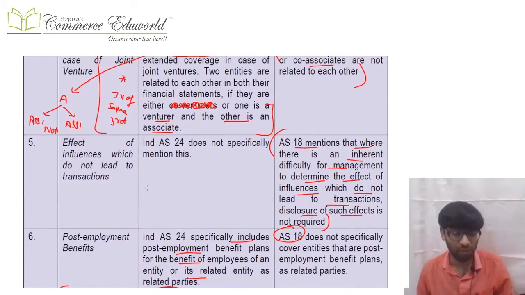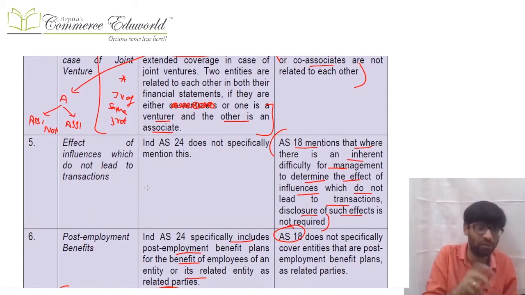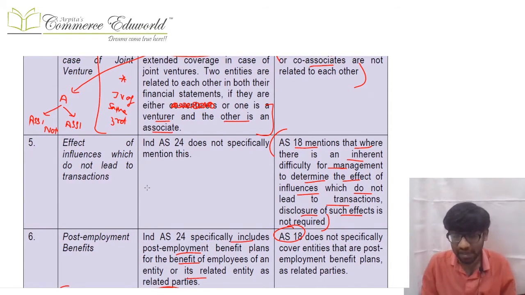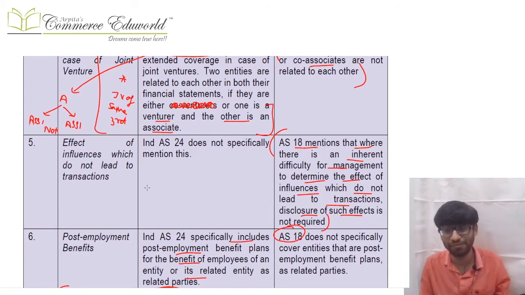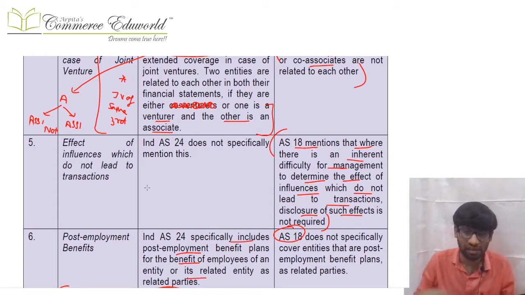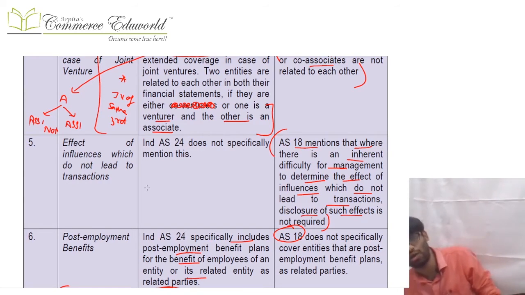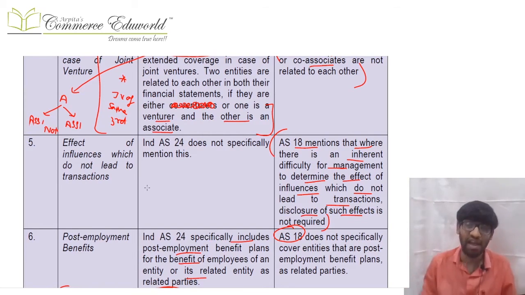Next, there is a point that is in AS but not in Ind AS, a rare thing. In AS it is given that sometimes there can be certain influences that do not result in a transaction and are difficult to find out, then disclosure is not required.